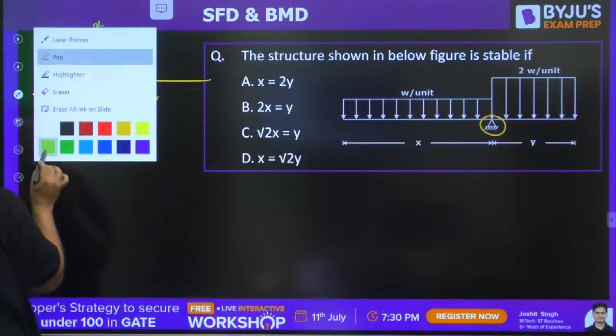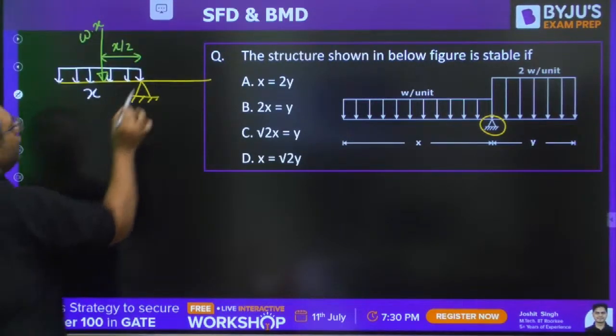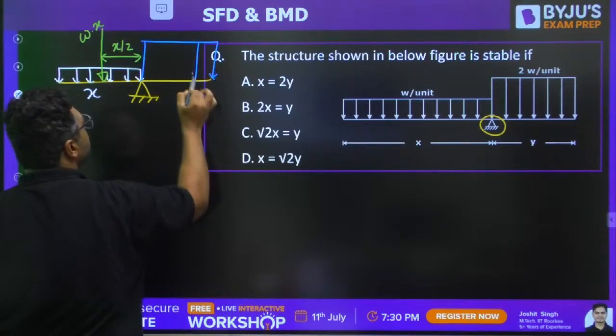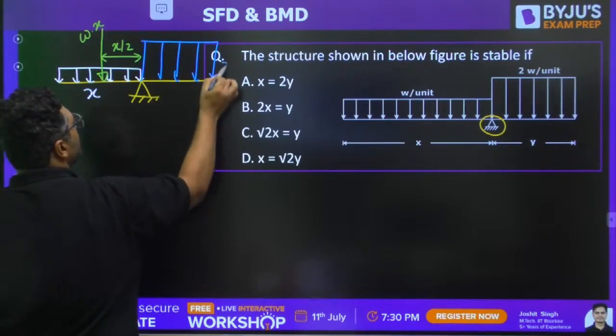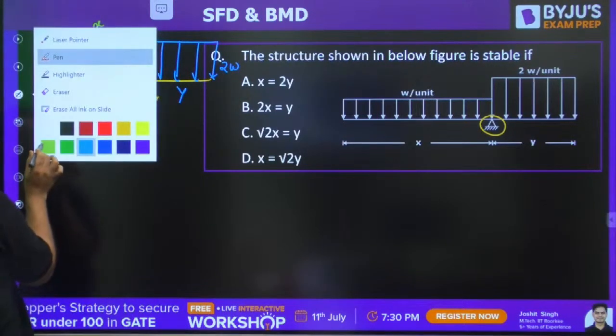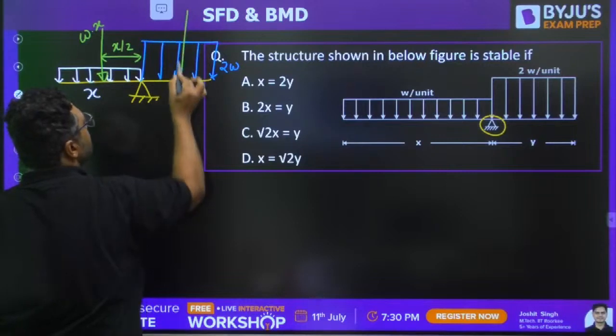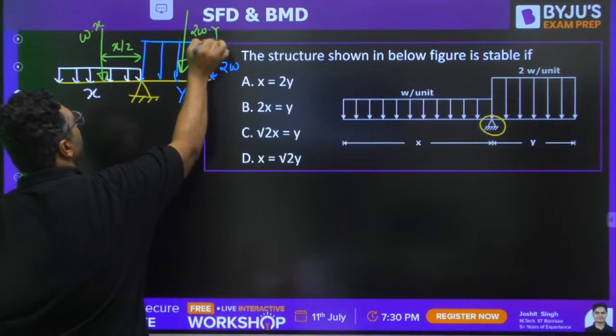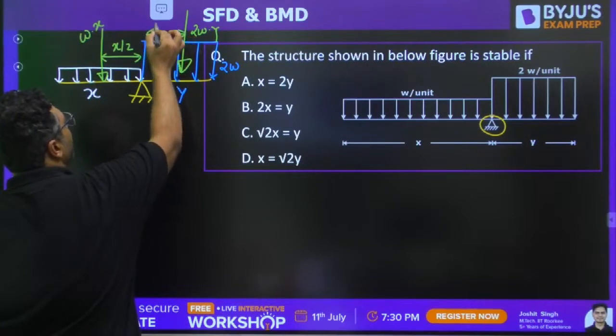Similarly, on the other side, we are having a UDL of double intensity, 2W, for a distance Y. There also we can consider it at the centroid. This is 2W into Y, acting at a distance of Y by 2.